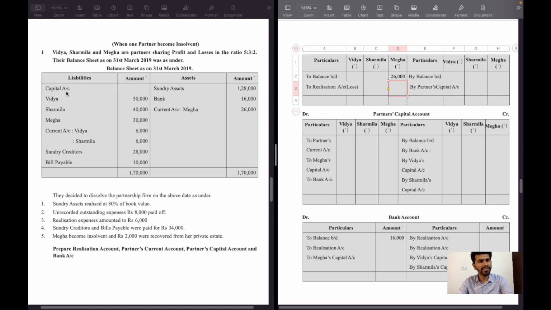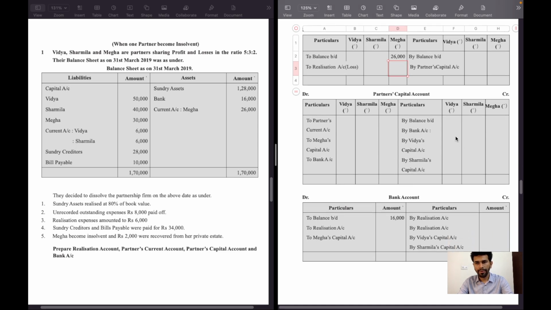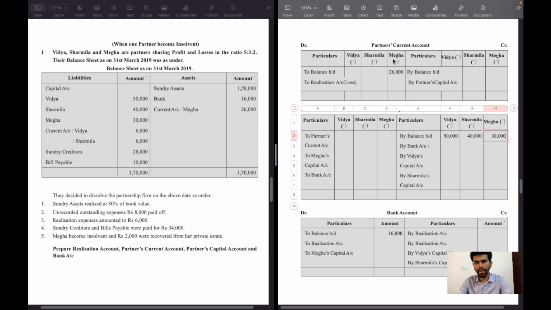Balance sheet liability side, capital account. So partners' capital account credit side, by balance brought down: Vidya 50,000 rupees, Sharmila 40,000 rupees, Megha 30,000 rupees. Current accounts of Vidya and Sharmila will be on partners' current account credit side, by balance brought down.